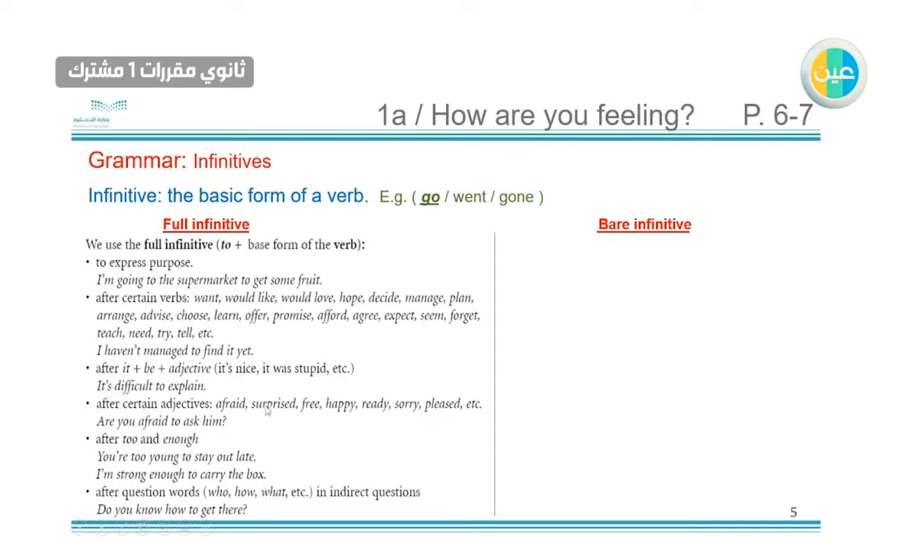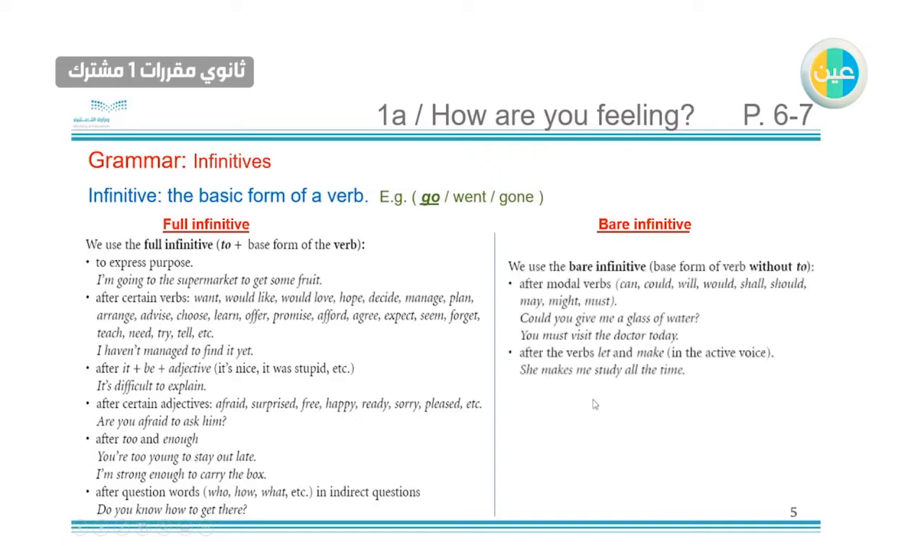After certain adjectives like afraid, surprised, free, and so on. Are you afraid to ask him? So after afraid we have to and then the base form of the verb. After too and enough. For example, you are too young to stay, so we used the full infinitive. I'm strong enough to carry the box. After question words like who, how, what. For example, do you know how to get there?